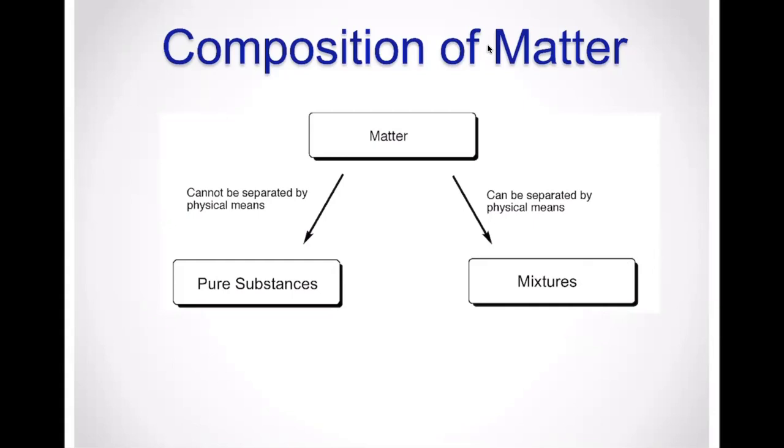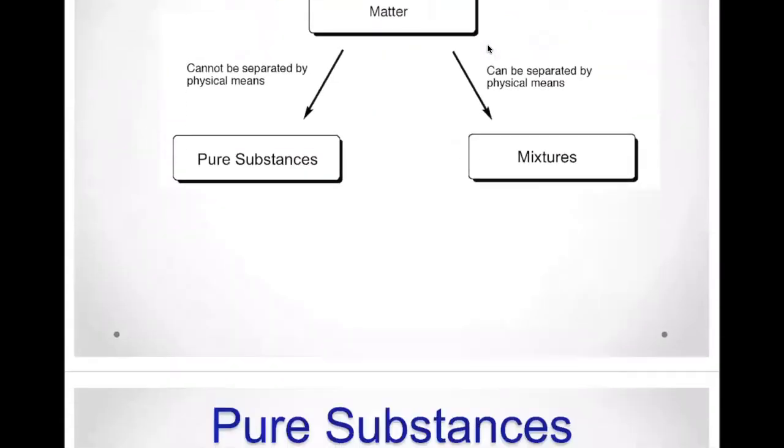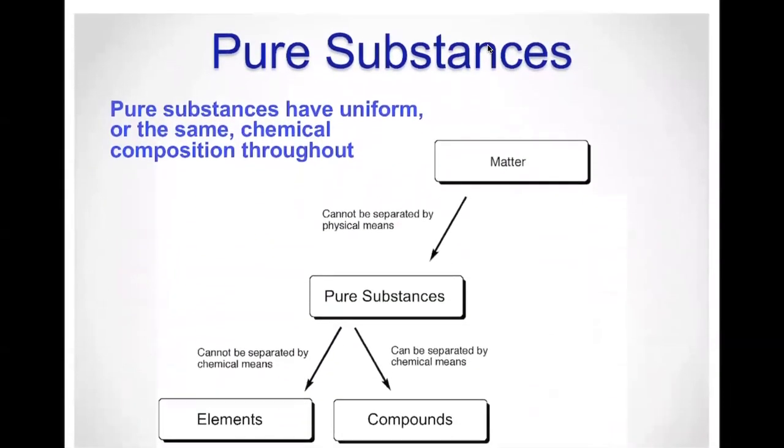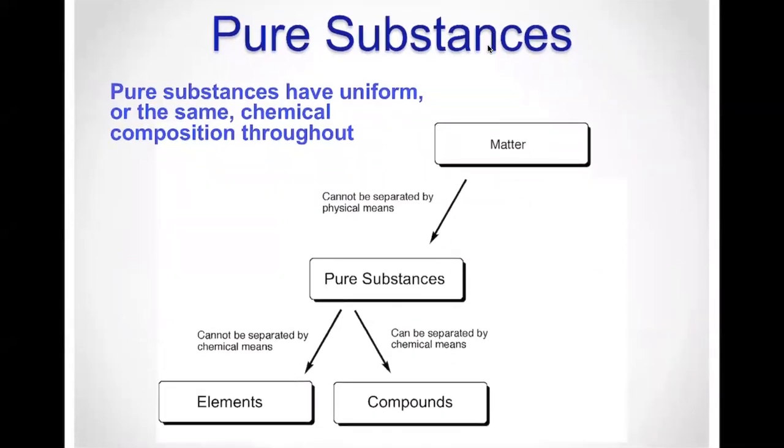A good example of a very simple mixture would be sand and water. You know that you can separate the sand particles from the water particles by filtering. But for pure substances, this cannot happen. So let's start with the pure substances. Pure substances have a uniform, or same, chemical composition throughout.